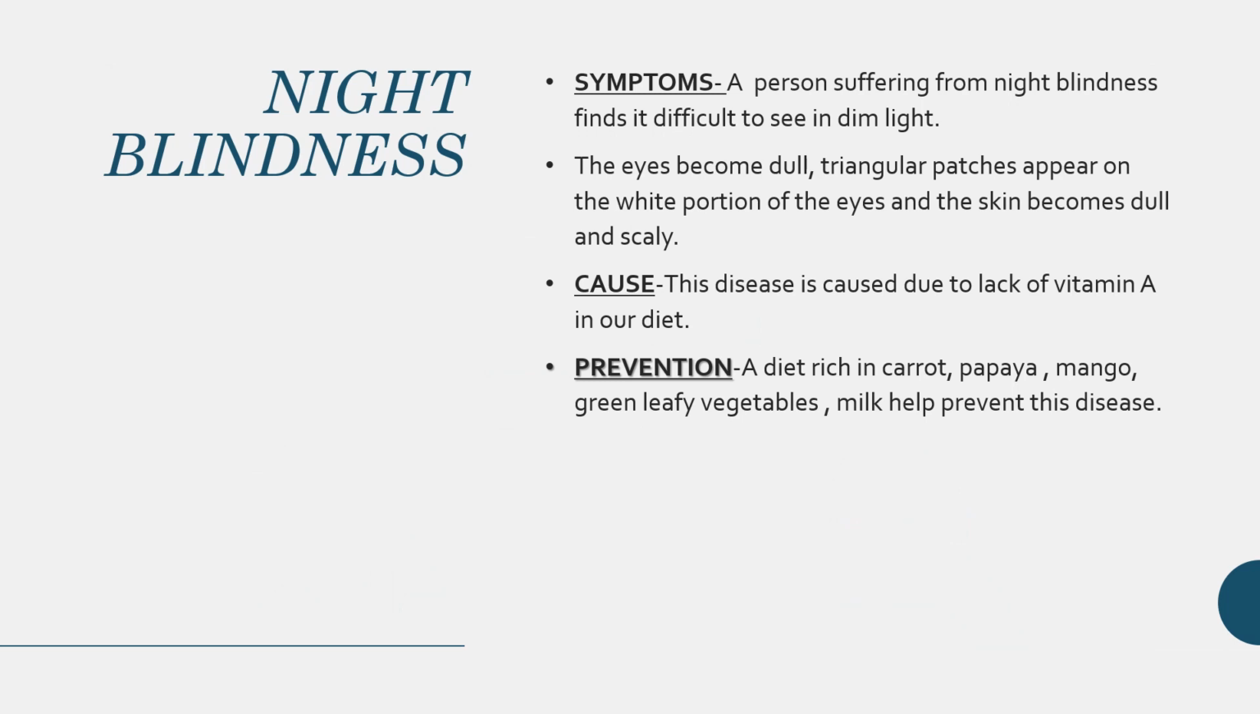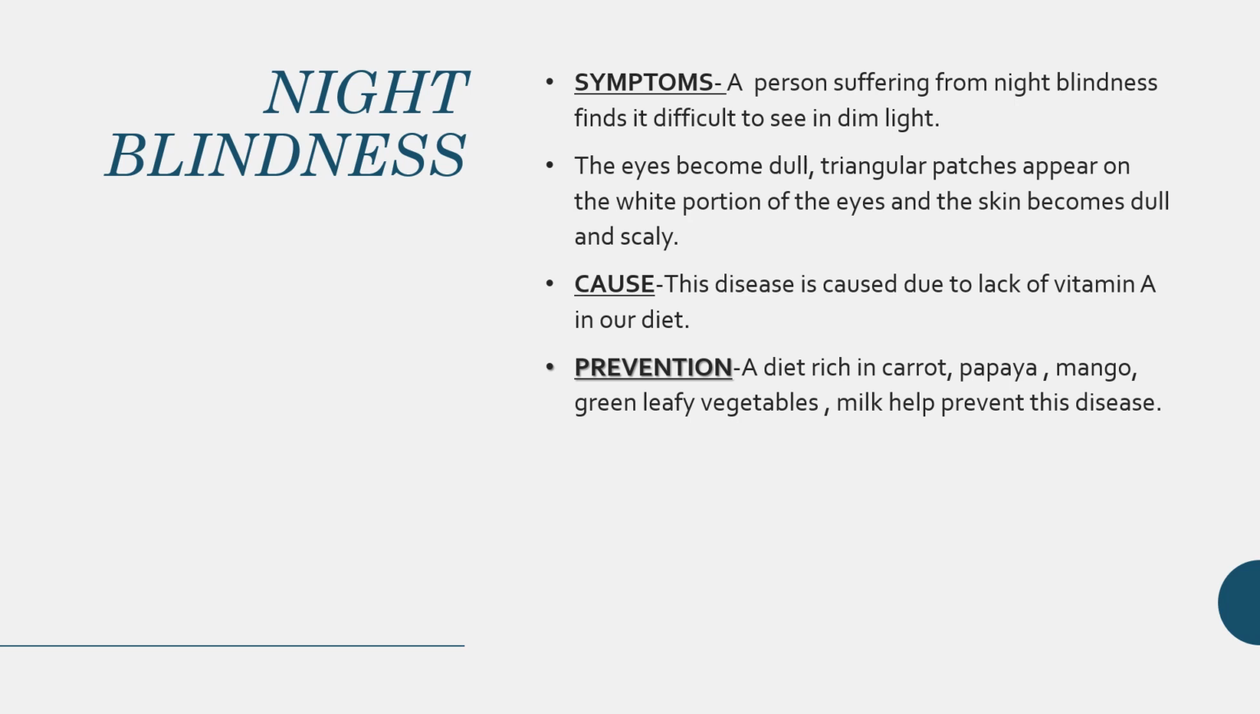Next one here is night blindness. So what is night blindness? A person who is suffering from night blindness is not able to see in dim light. Okay. Now what are the symptoms seen in night blindness? The eyes become dull and also triangular patches appear on the white portion of the eyes, and the skin becomes dull and scaly. Now, how is it caused, or what is the reason for night blindness? This disease is caused due to the lack of vitamin A in our diet.